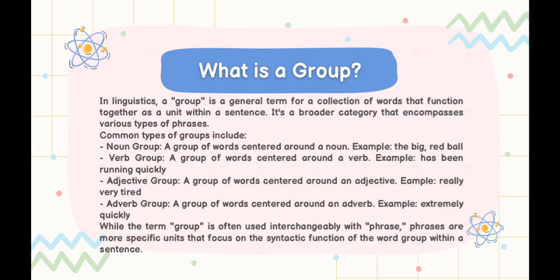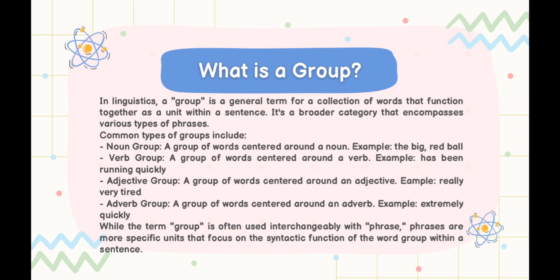What is a group? In linguistics, a group is a general term for a collection of words that function together as a unit within a sentence. It's a broader category that encompasses various types of phrases. Common types of group include noun group, a group of words centered around a noun. Example: the big red ball. Verb group, a group of words centered around a verb. Example: has been running quickly.